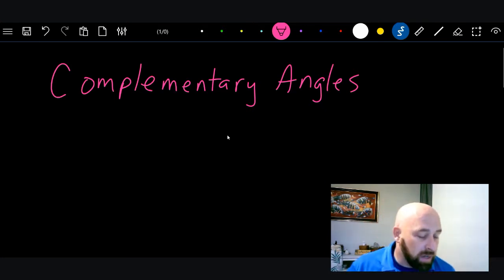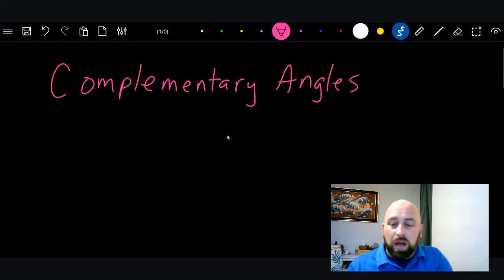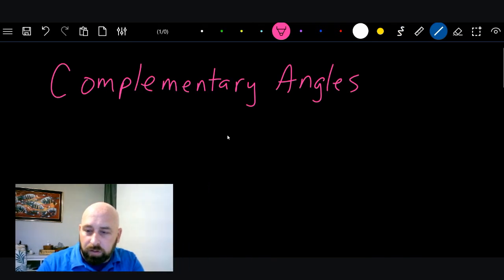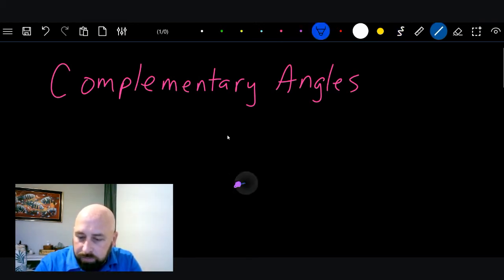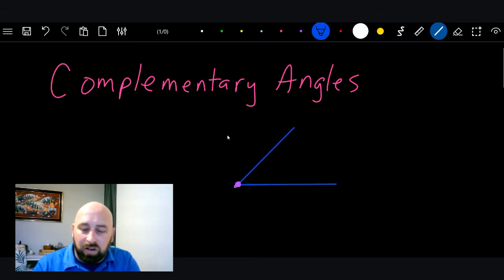This word complementary is a little bit different. It comes from the idea of when you add them together. So we're going to start with a point, and we have an angle. Let's call this angle 45 degrees.